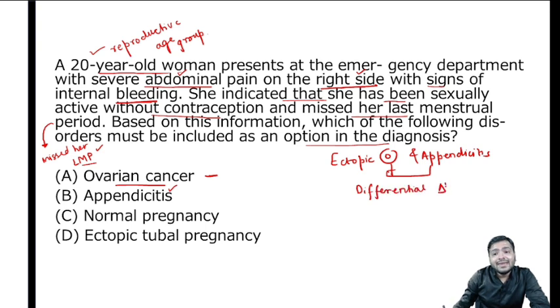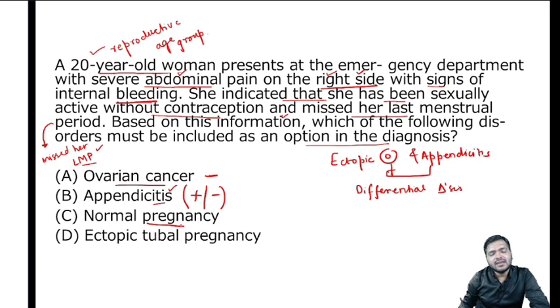Now, why can't it be appendicitis? The very first reason, the pain is on the right side, so it can be appendicitis also. But along with that pain she is giving the history of last menstrual period, so I will give plus minus to this option and move on to the other option.